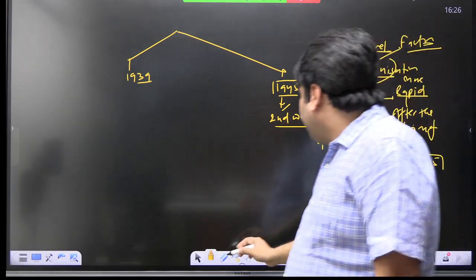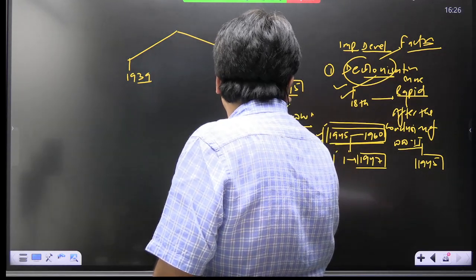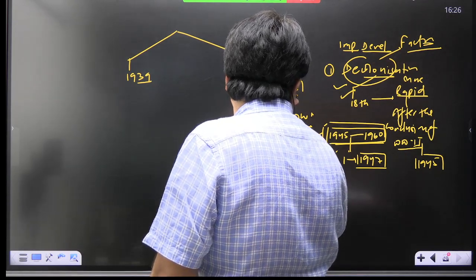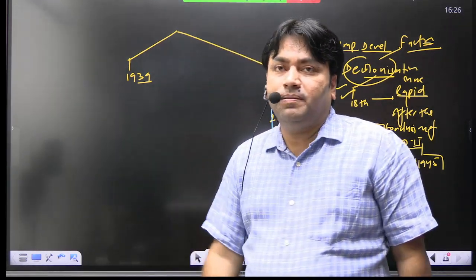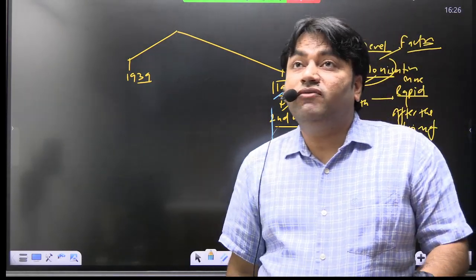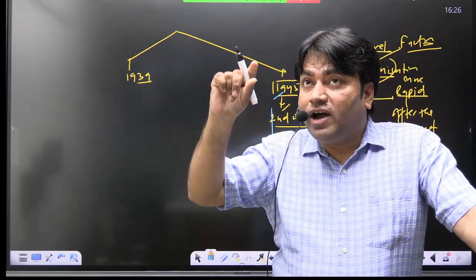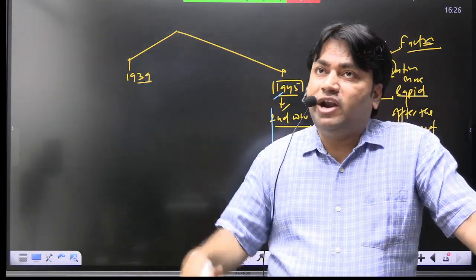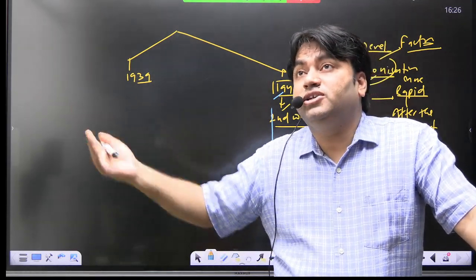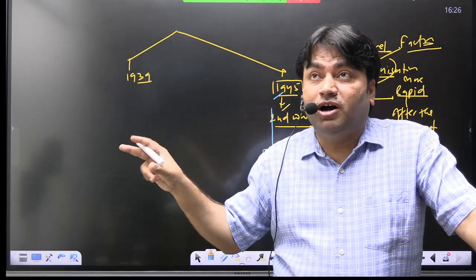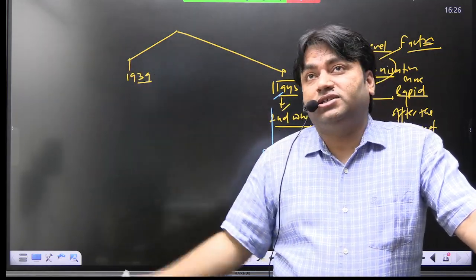Now, after 45, what will happen? We see the formation of UN. Okay, 24 October 1945, UN Day. You all know this fact. Formation of UN, United Nations. Acha, when United Nations was formed, there were 6 organs at that time: United Nations General Assembly, Security Council, Economic and Social Council, Trusteeship Council, ये Trusteeship Council को आगे जाके हटा दिया गया, International Court of Justice, and all this.